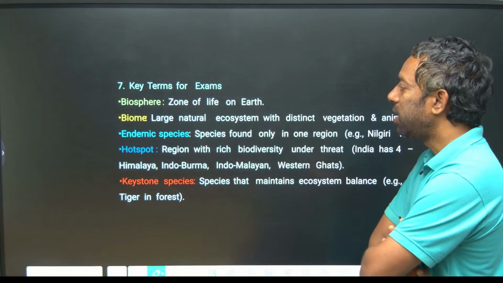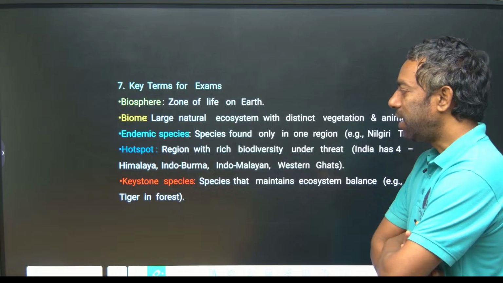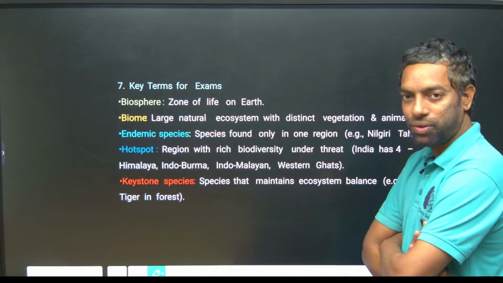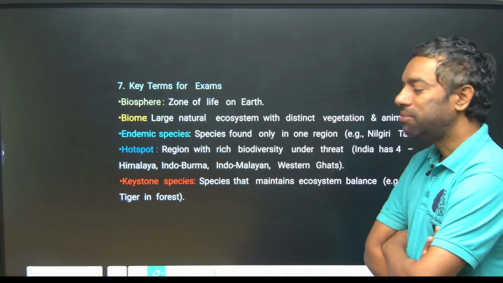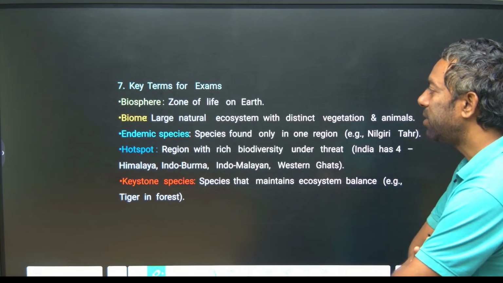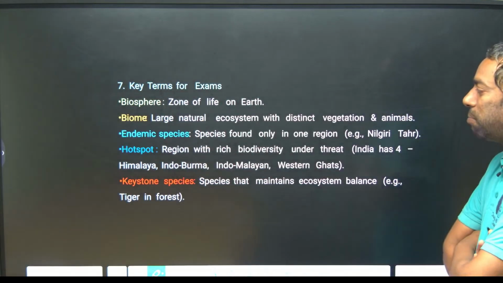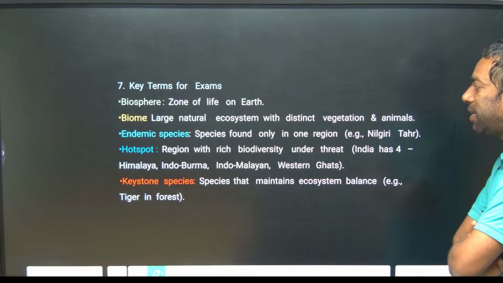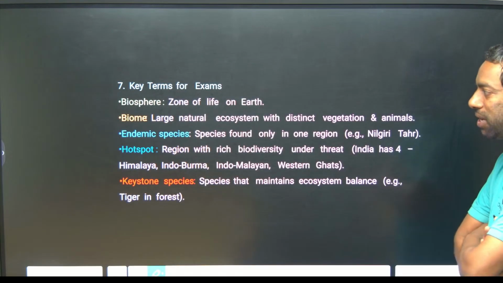Biosphere is what? Biome is what? Endemic species, hotspot and keystone species. These are the most important terms. Sometimes they can ask you in the exams, don't get confused. Biosphere is the zone of life on the earth. Biome is a large natural ecosystem with distinct vegetation and animals.